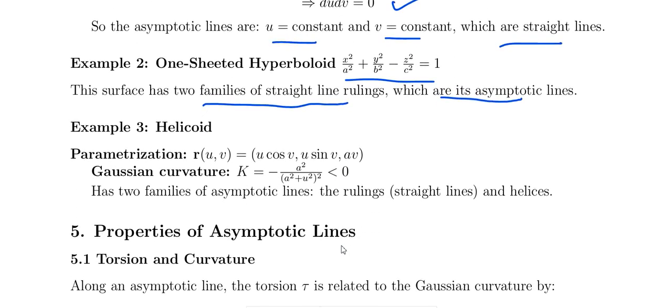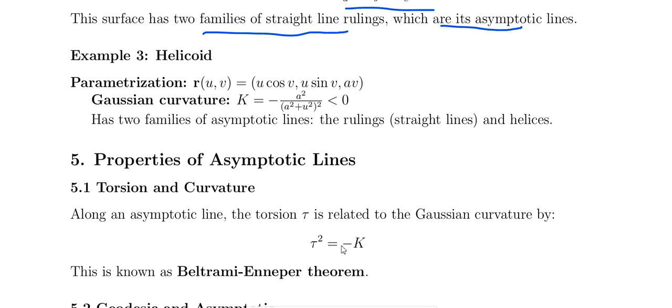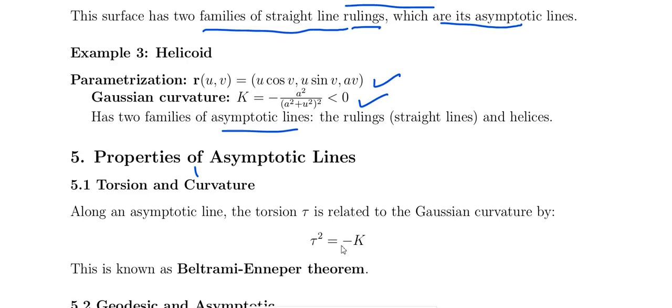The next example is helicoid. Helicoid என்றது, this is called the parametric form. அதனுடைய Gaussian curvature is less than 0. அப்படின்னா two families of asymptotic lines are there. That is ruling and anti-ellipses. Okay. And இதுக்கு two families of straight line rulings, that is called the which are asymptotic lines.